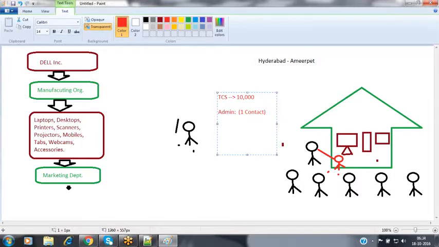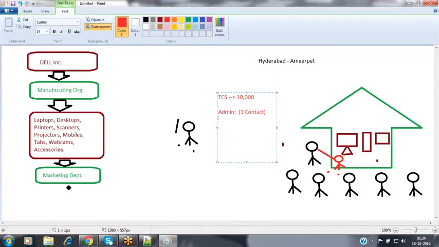So TCS people want 10,000 desktops, 1,000 laptops and 50 projectors. At that time, the admin people contacted the marketing department of that Dell organization that we want these bulk products. Now Dell people are ready, so they prepared a quotation: as a very valuable customer to us, we are going to offer you a 15% discount, because you are purchasing bulk products from our organization and giving us an opportunity to generate more revenue.